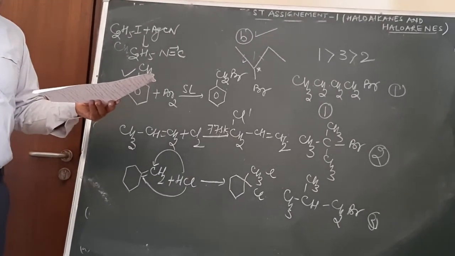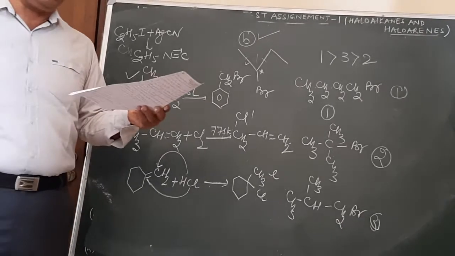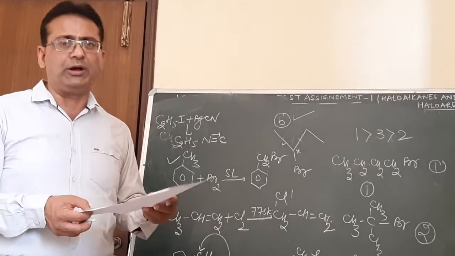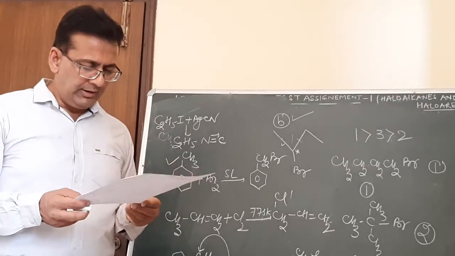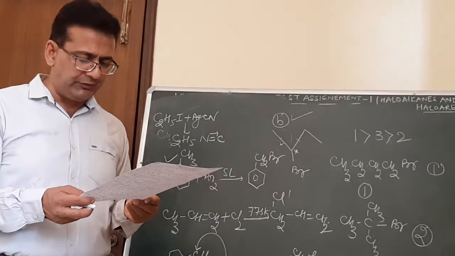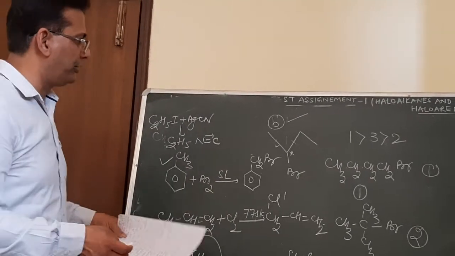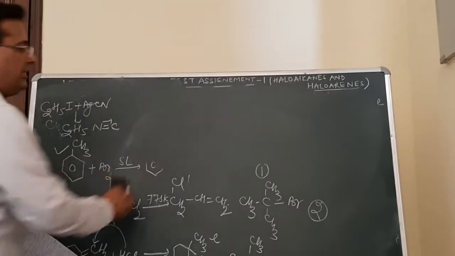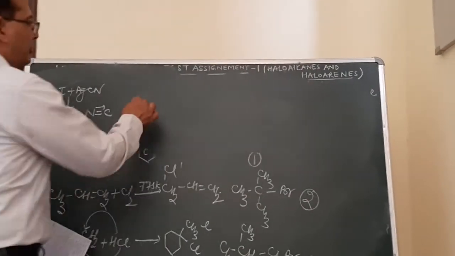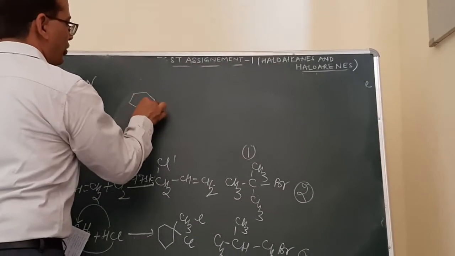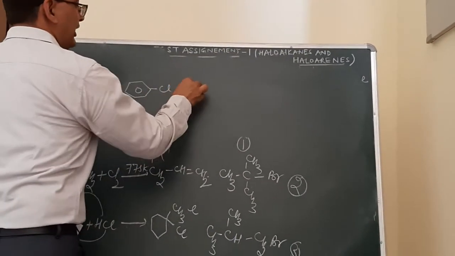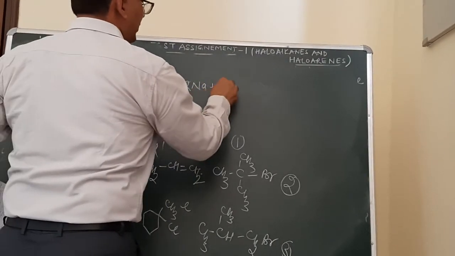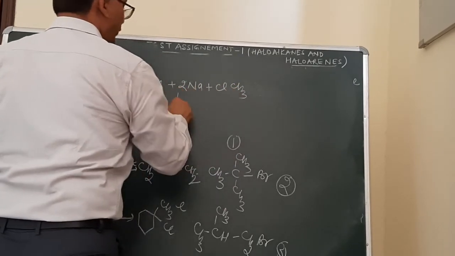Then identify the chiral molecule in the following. We can do this. Any carbon atom which is bonded to 4 different atoms or groups will be chiral in nature. So first in this case will be chiral. Then write the structure of product formed when chlorobenzene is treated with methyl chloride in presence of sodium metal. What will be the reaction? This is chlorobenzene. Chlorobenzene when made to react with methyl chloride in presence of sodium metal. What will be the name of the reaction? It will be Wurtz-Fittig reaction.